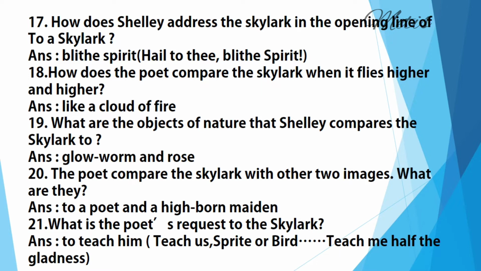What are the objects of nature that Shelley compares the skylark to? Answer: glowworm and rose. He is comparing the skylark's voice or music to the glowworm golden in a dell of dew, and to a rose, hidden natural beauty. Next question. The poet compared the skylark with two other images. What are they?